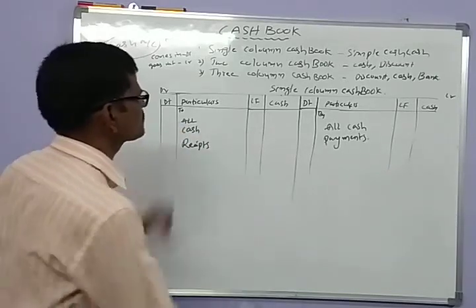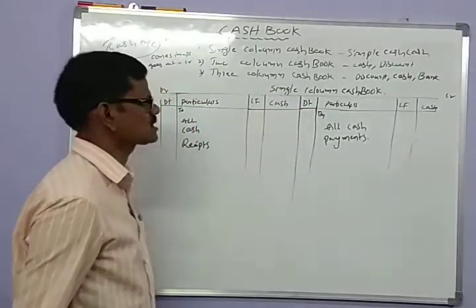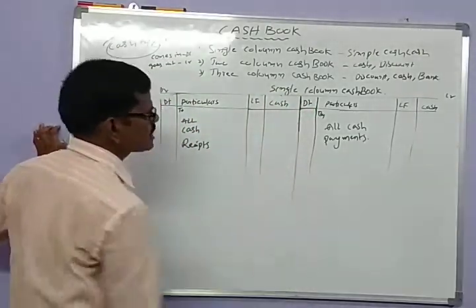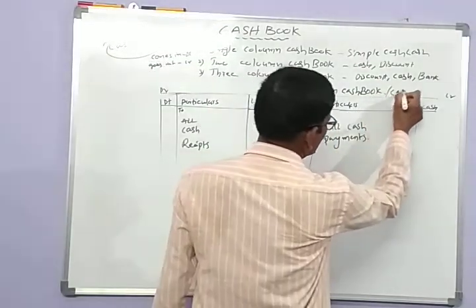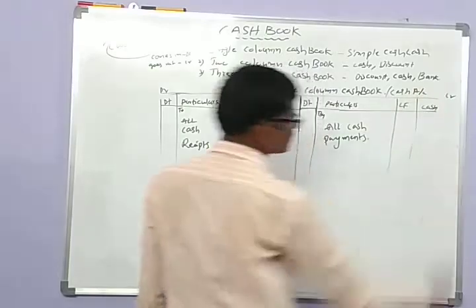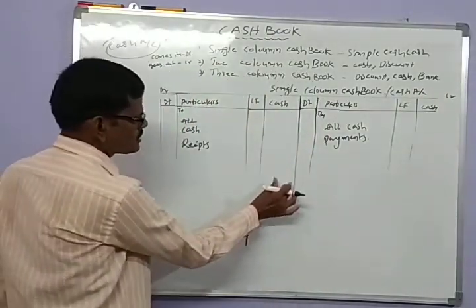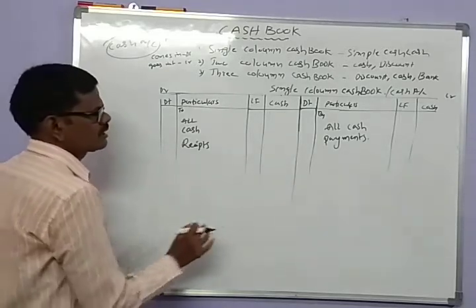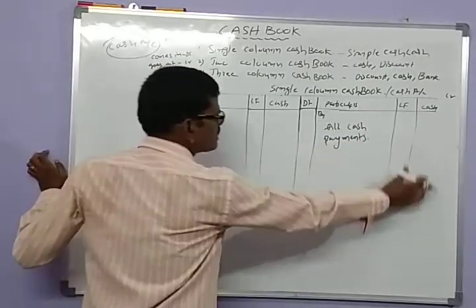The proforma of the simple cash book, that is the single column cash book. As usual, the cash book is also treated as a cash account. This is the proforma of the single column cash book. This is the debit side, this is the credit side.